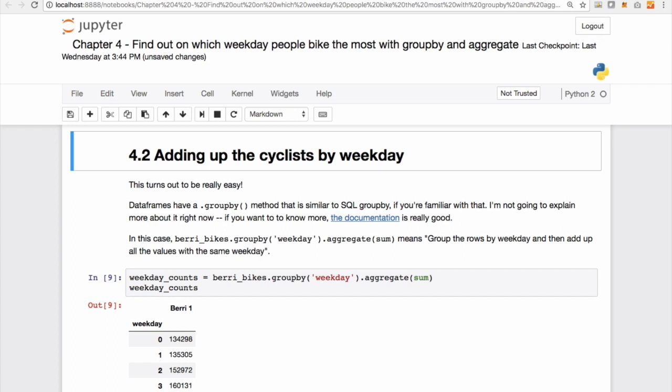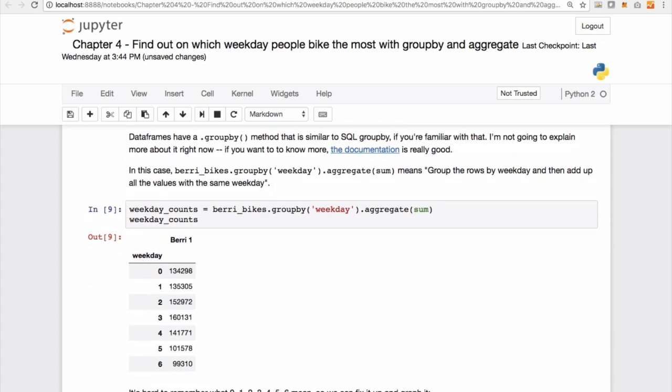Adding up the cyclists by weekday. Data frames have a .groupby function, which is more of a generic implementation of the value_counts function that we have been seeing, and you can easily relate it with the typical SQL group by if you're familiar with that. I'm not going to explain more about it right now, but if you want to know more, I'll just point you to the Pandas documentation, which is really good. It'll be a hyperlink in this notebook that you'll receive.